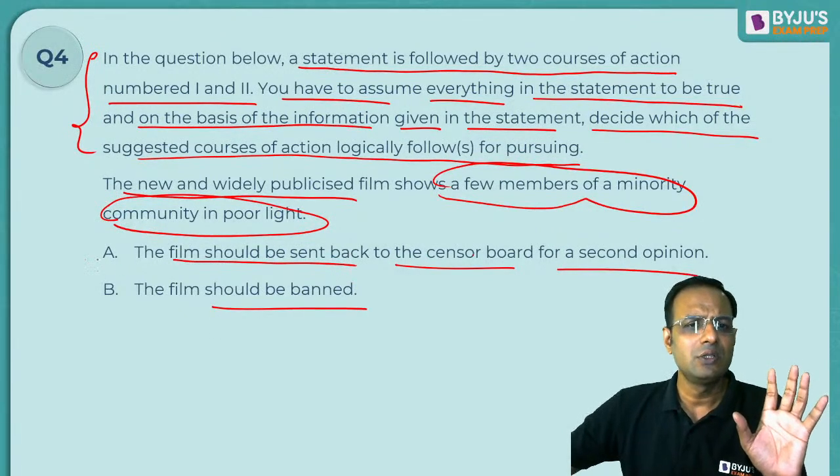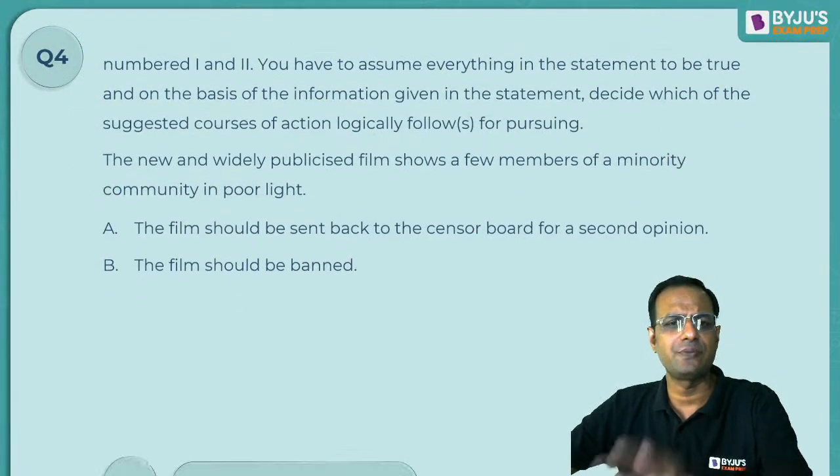These are the 2 courses of action suggested.